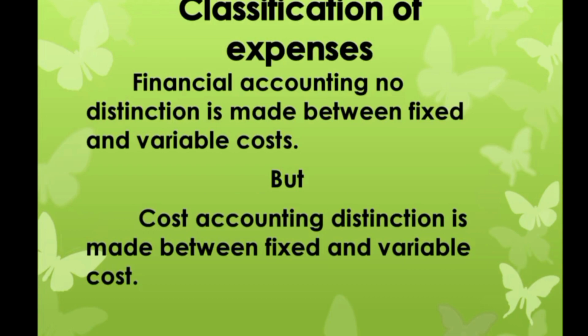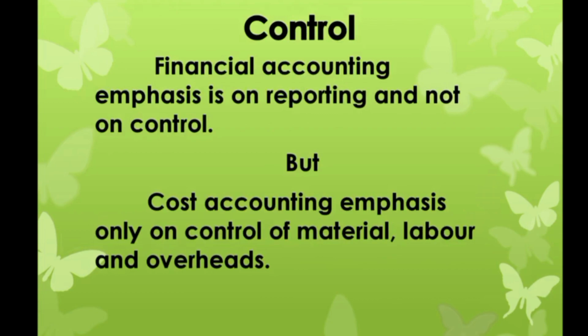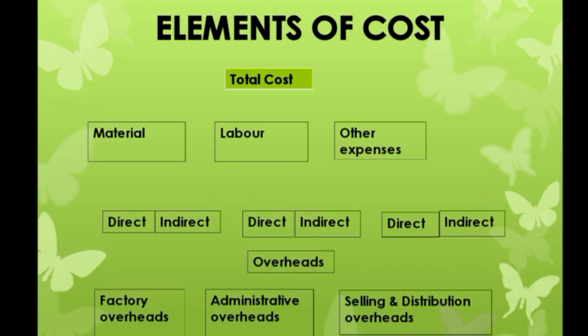In financial accounting, no distinction is made between fixed and variable cost, but in cost accounting a distinction is made between fixed and variable cost also. And control: the financial control imposes is on reporting and not on control, but cost accounting imposes control only on material, labor and overhead, etc. Next, what are the elements of cost?